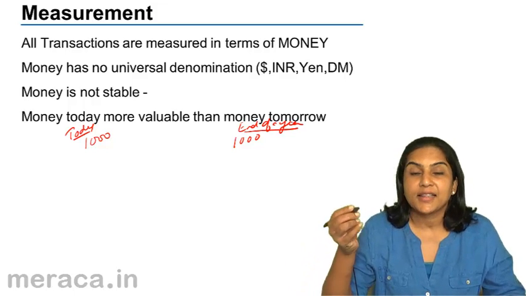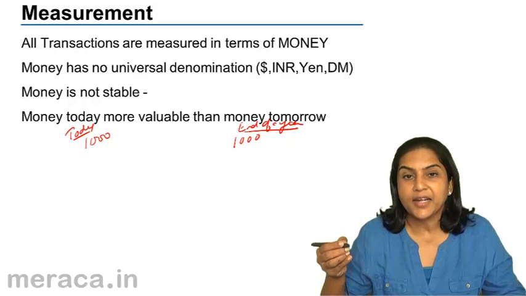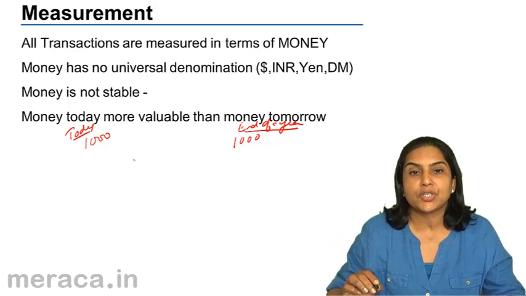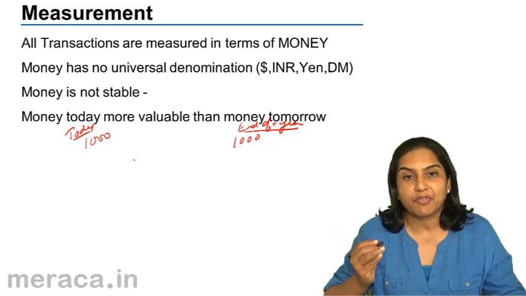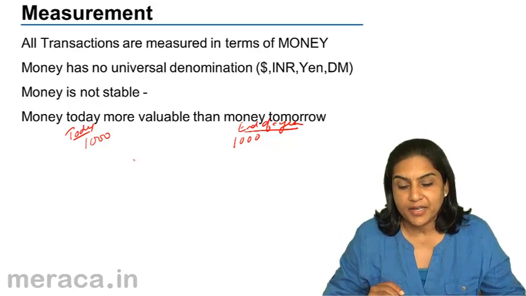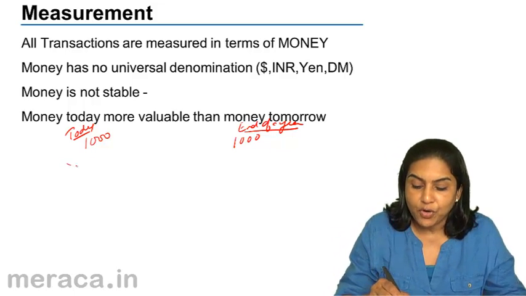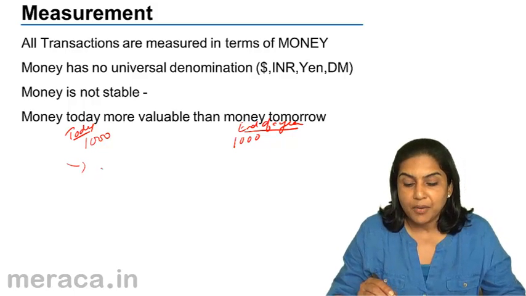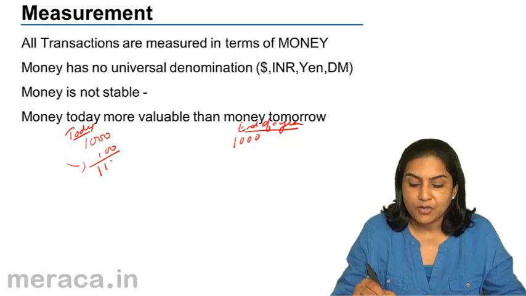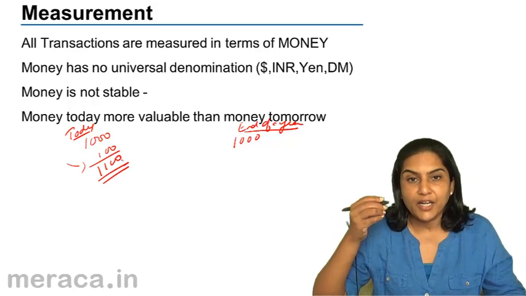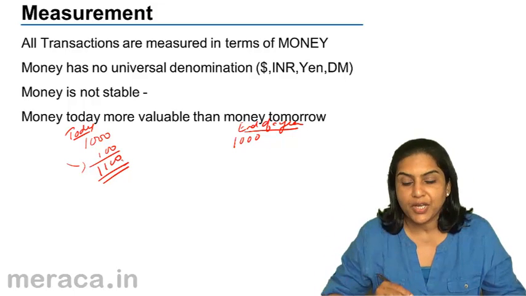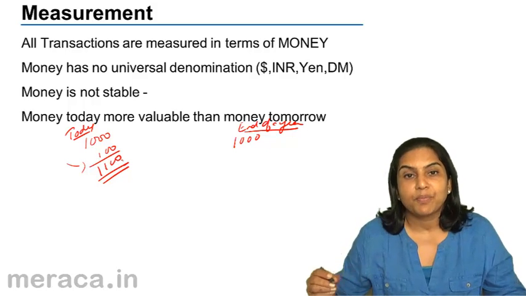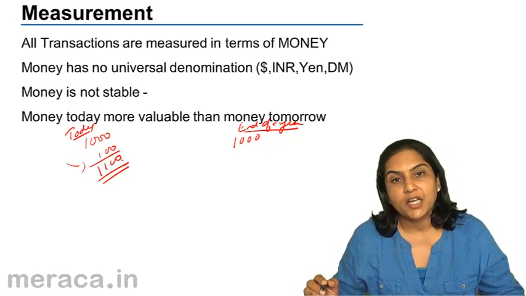Because let us say there is an interest element. Had I deposited this 1000 rupees, I might have got a 10% interest, and therefore the value would not be 1000, it would be 1000 plus 100, 1100. So money today is always considered to be more valuable than money tomorrow.